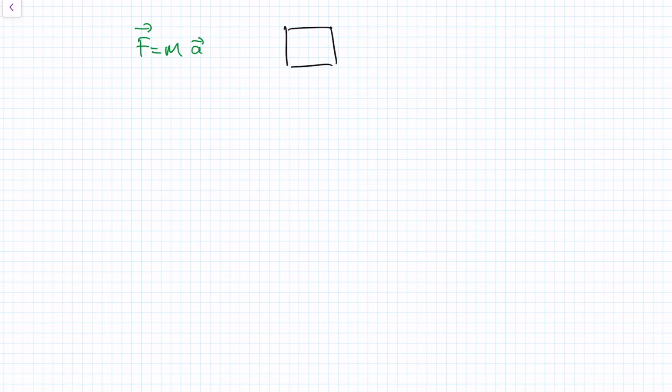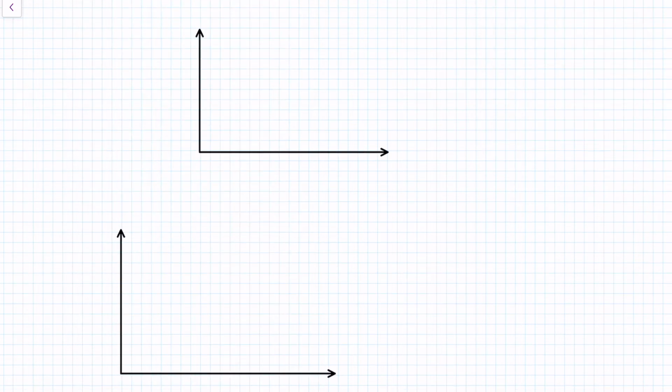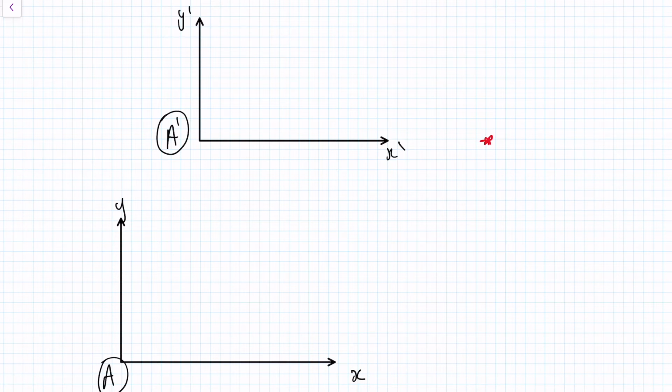So to understand this, let's consider two reference frames. Two people, right? Let's call the first person A with coordinate system x, y, and the second person A dashed, with coordinate system x dashed and y dashed. Let's say there is a firecracker somewhere there.